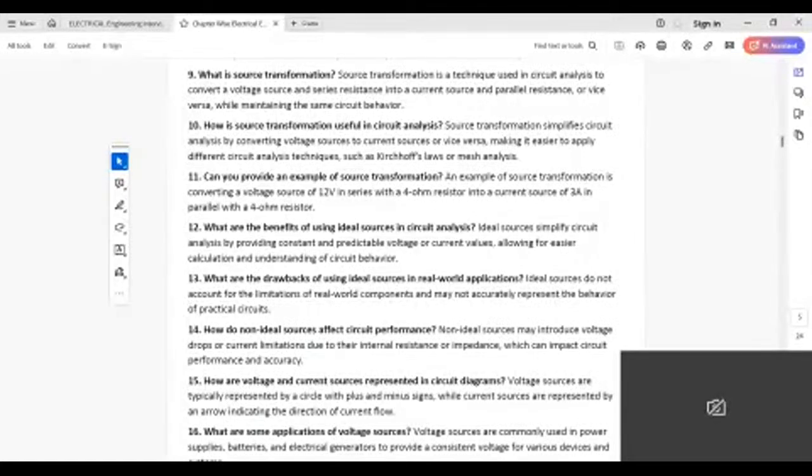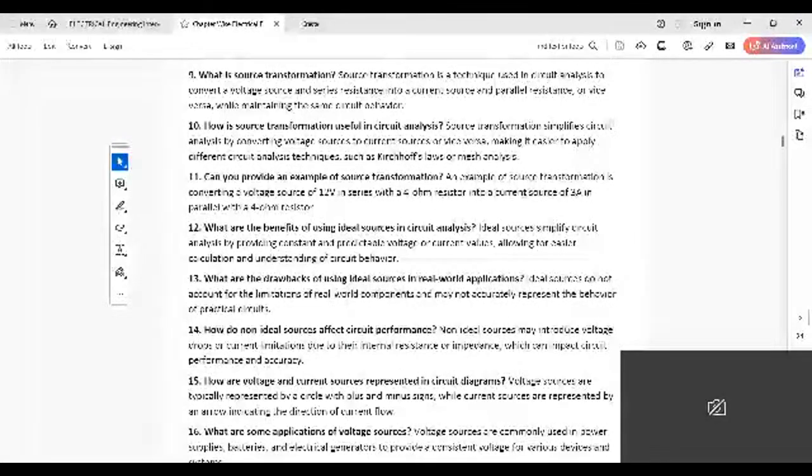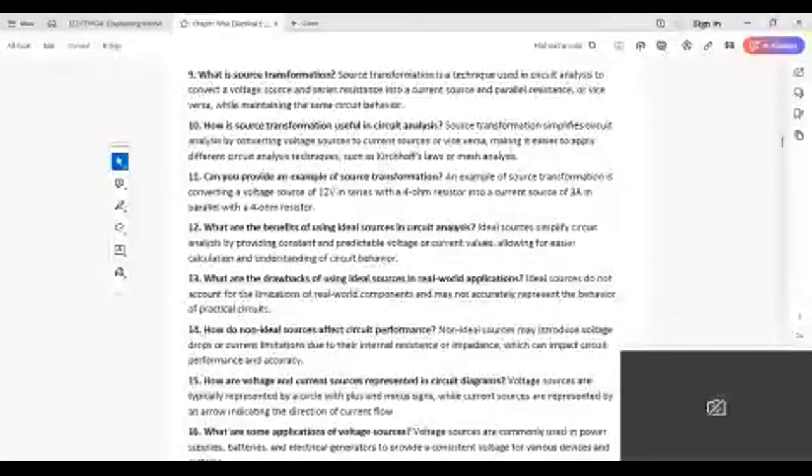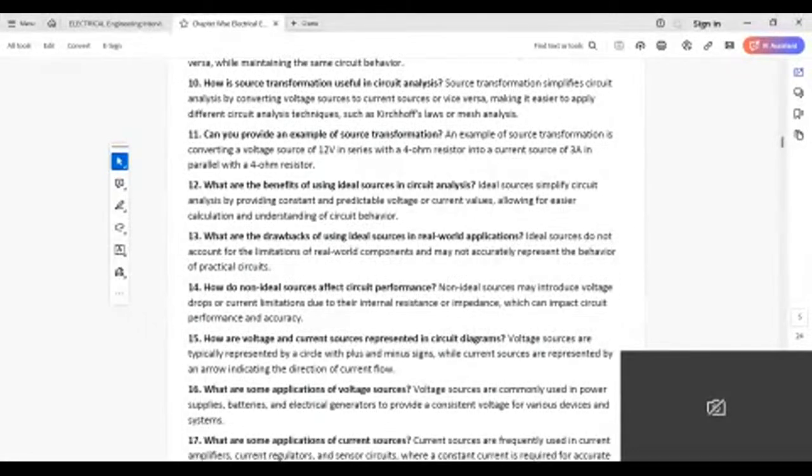Why is source transformation useful in circuit analysis? Source transformation simplifies circuits by converting a voltage source to a current source or vice versa, making it easier to apply different circuit analysis techniques such as Kirchhoff's laws or mesh analysis.